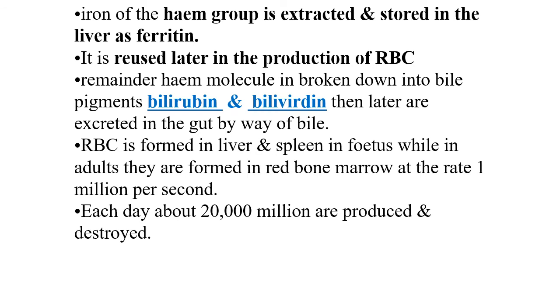Remember that the heme molecule is broken down into bile pigments such as bilirubin and biliverdin that are later excreted in the gut by way of bile. RBCs are formed in the liver and spleen in the fetus, while in adults they are formed in the red bone marrow at the rate of 1 million per second. Now each day around 20,000 million are produced and destroyed.